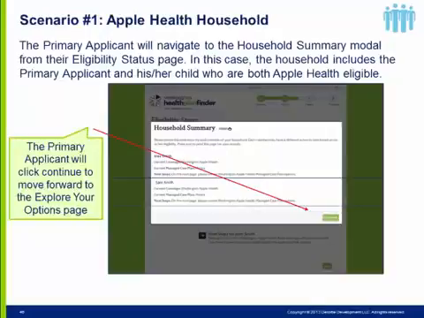However, if the family has had Apple Health coverage in the past, they will be able to proceed with plan selection even if the primary applicant is not seeking coverage.